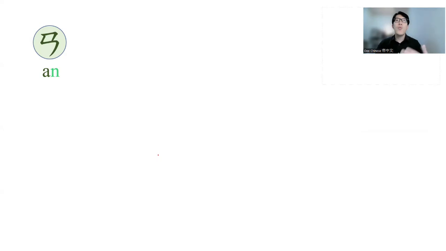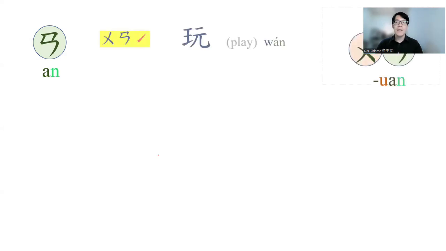And the next one, when an is combined with the medial u, it becomes wan. The first one is wu, an, second tone, wan. Wan means play.